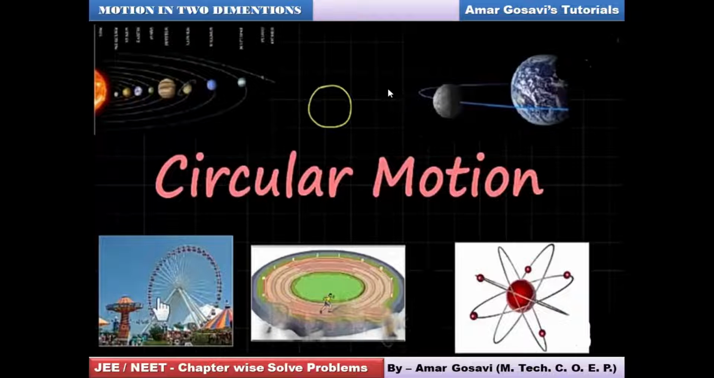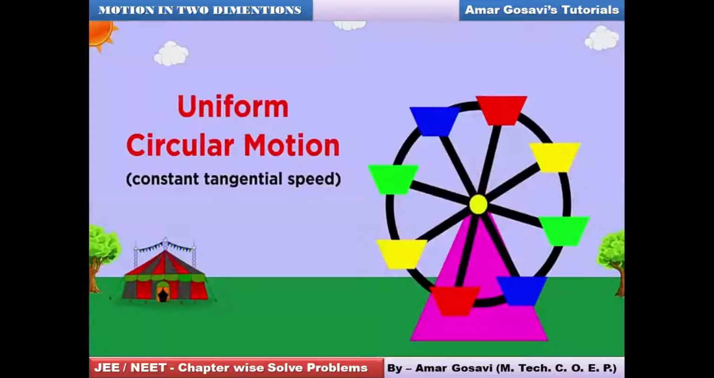Now, when we talk about circular motion, we need to define certain basic things. Let's understand when this circular motion can be considered as uniform. Basically there are two types of circular motion possible. So when is it uniform? When the tangential speed is constant. I'll show it in the form of a picture also.